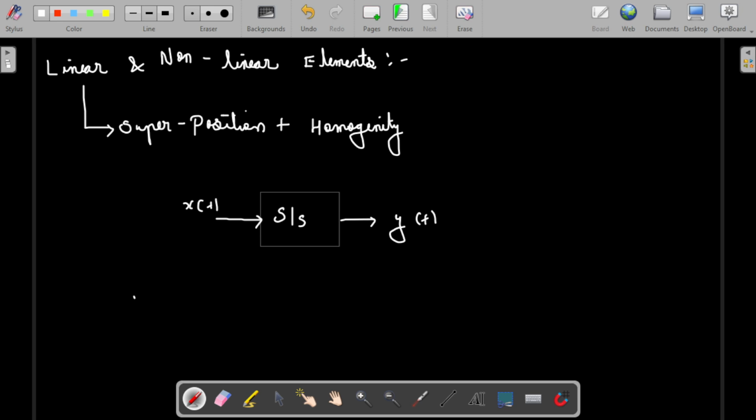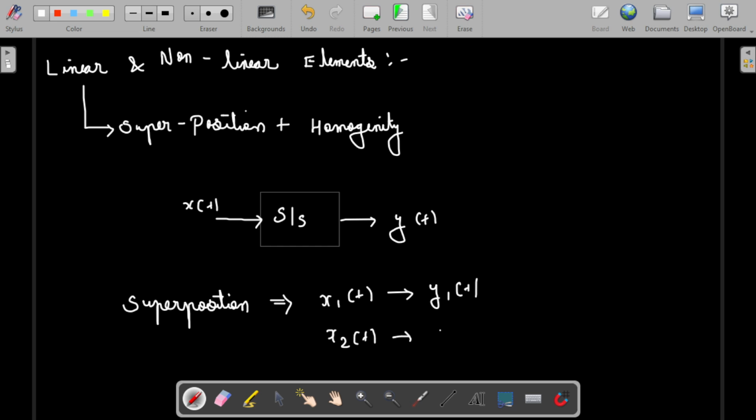So the superposition. Here is what superposition says: if x1 of t is given, it needs to produce the output y1 of t. If a different input x2 of t is given, it needs to produce the output y2 of t. Even if these two are added and given together, x1 of t plus or minus x2 of t, the output needs to be y1 of t plus or minus y2 of t. If it follows this principle, then we call this the superposition theorem.